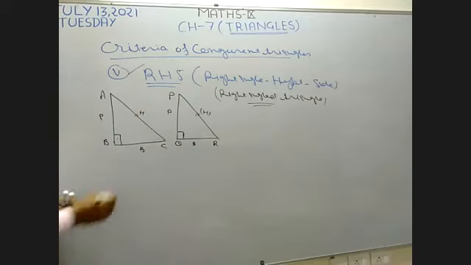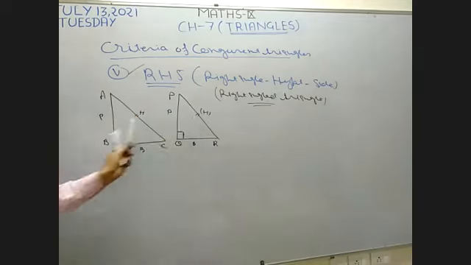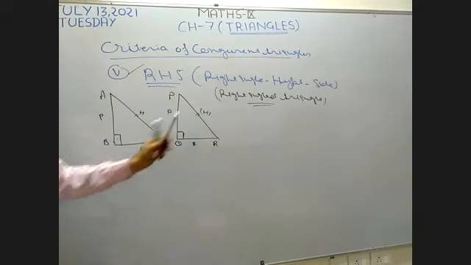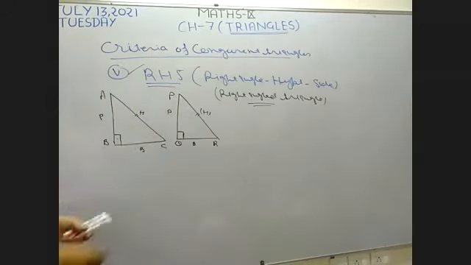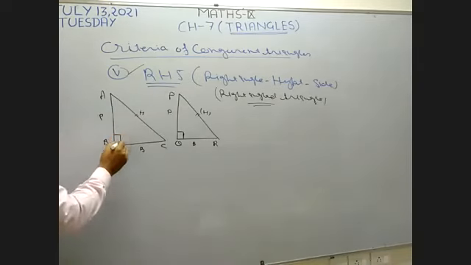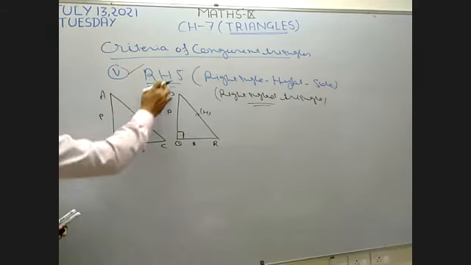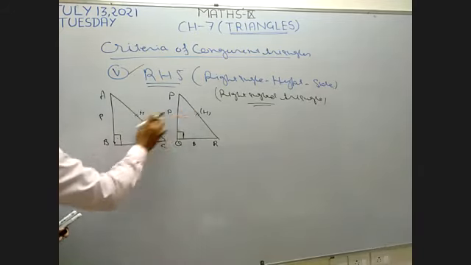These are the three different names of sides of a right angle triangle. The opposite side of the right angle is known as the hypotenuse. So this becomes the hypotenuse. This is the base of the triangle. This is the perpendicular of the triangle. Now I want to make these two triangles congruent by using RHS. It means I want to make the right angles, suppose both are 90 degrees. H means hypotenuse. I want to make these two sides equal.